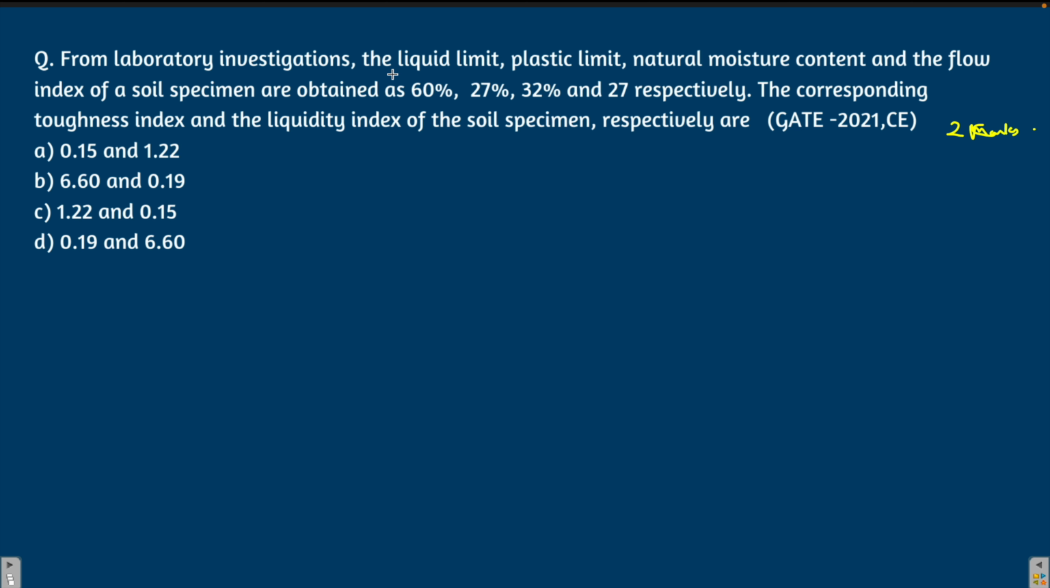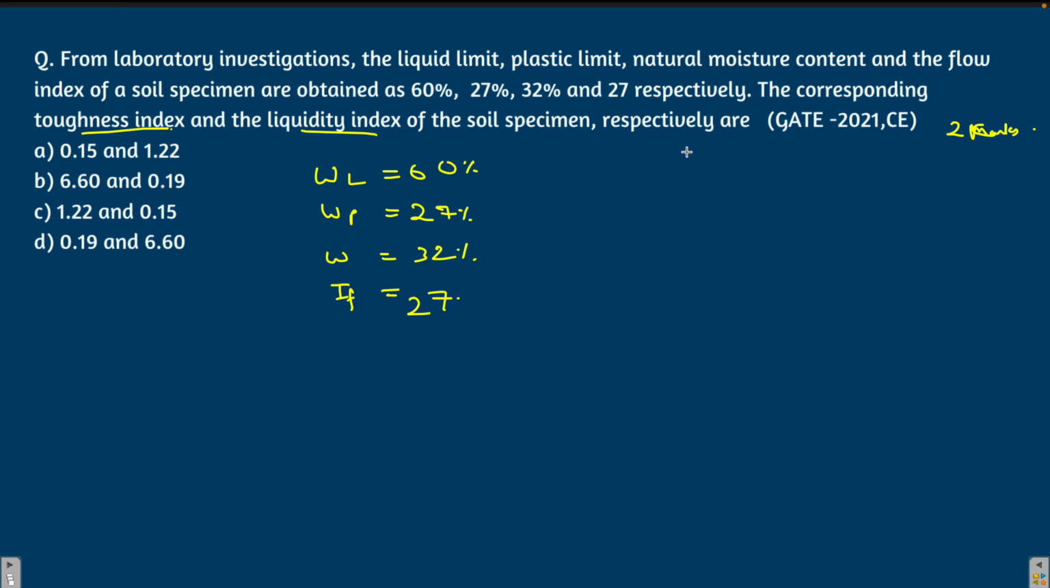From the laboratory investigation, the liquid limit, the plastic limit, the natural moisture content and the flow index of the soil specimen are given. Let me write the data first. The liquid limit is given as 60%. Then the plastic limit is given as 27%. The natural moisture content is given as 32%. And the flow index, written as IF, is given as 27 respectively. And we have to find the toughness index and the liquidity index of the soil.